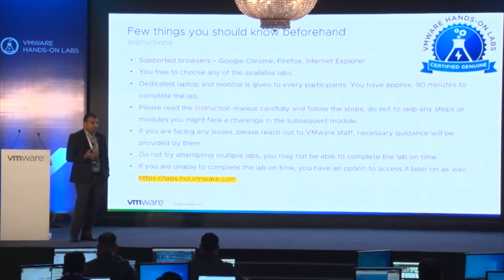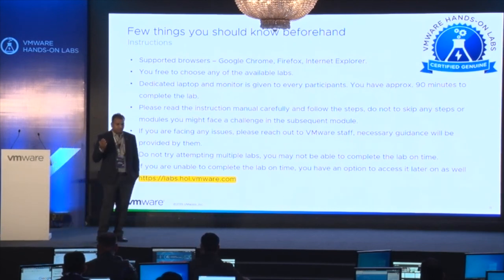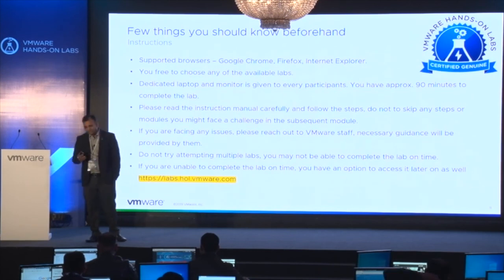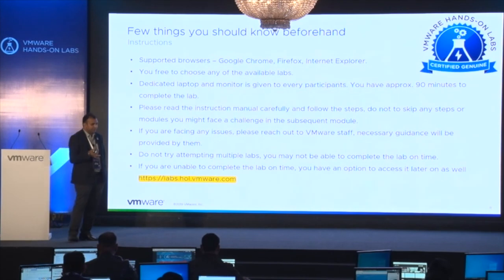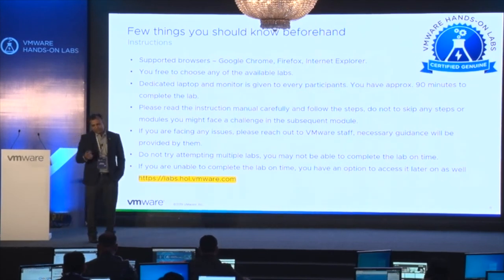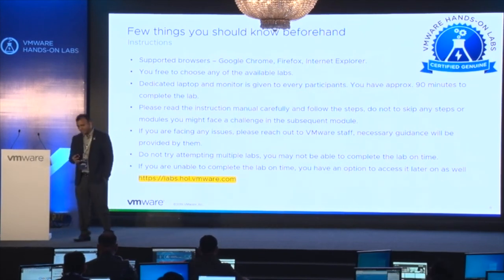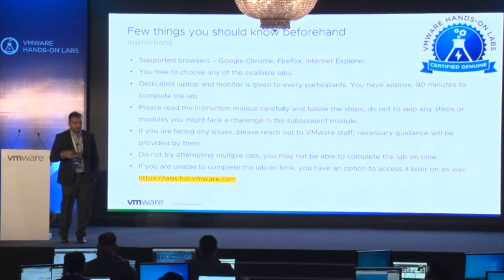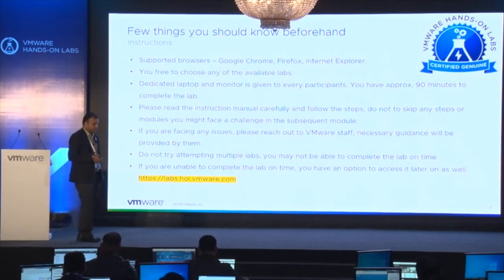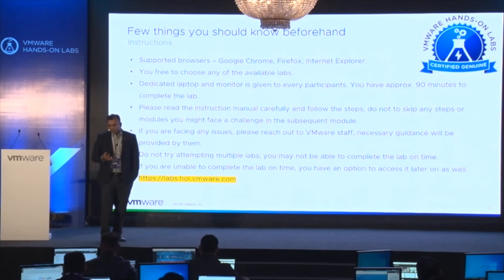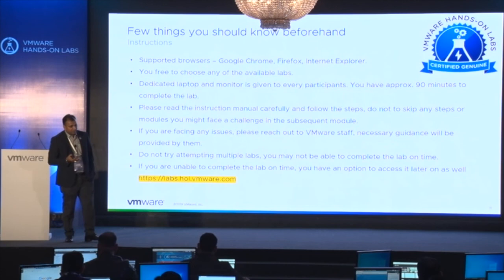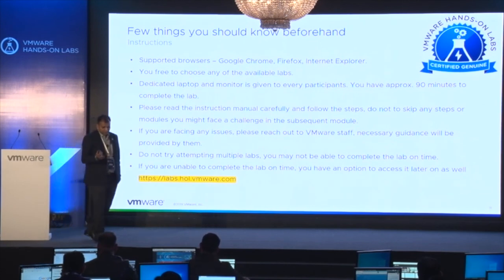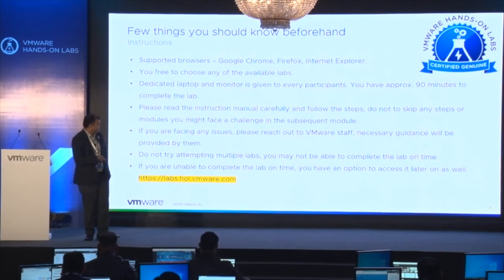If you are unable to complete the lab in the limited time, like the 90 minutes you get in the current time slot, then we have another session after 11 to 1, and a third session from 2 o'clock to 4 p.m. If you are unable to complete it, you can access the same labs at your home as well by using this URL, labs.hol.vmware.com.